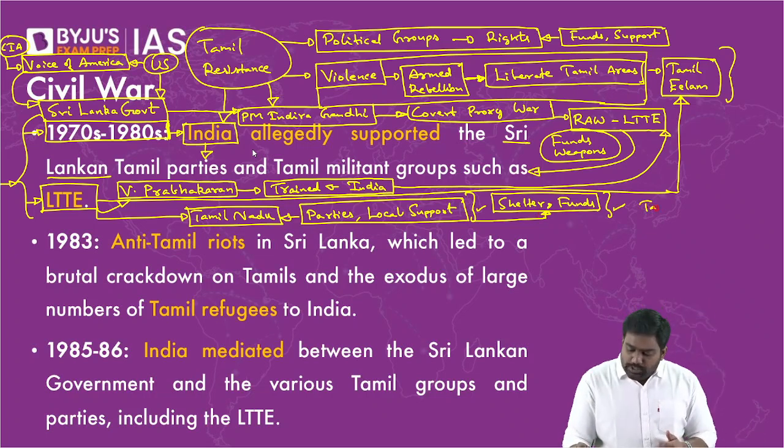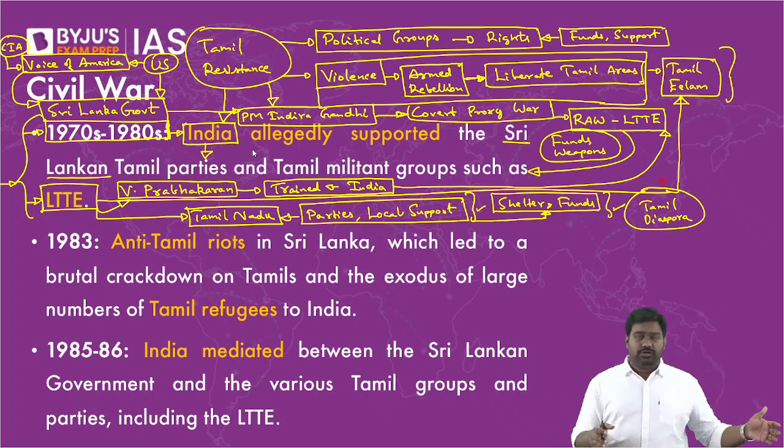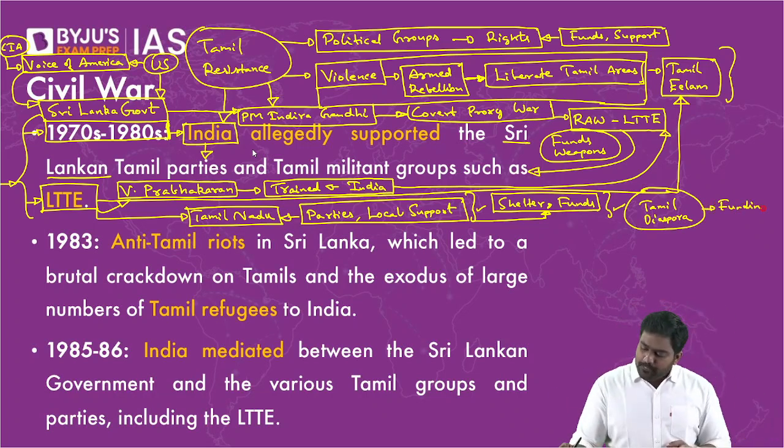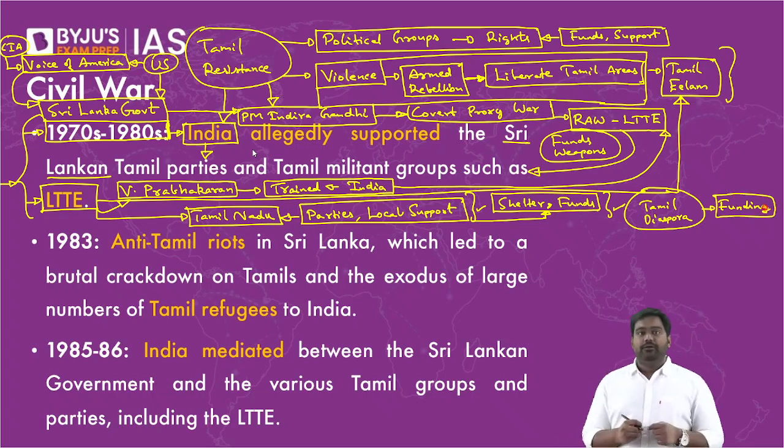All right? The Tamil diaspora would also get involved later. The Tamil community is very well spread out in the world, from Australia to Canada, from UK to Malaysia, Singapore. Right? Around the world, there's a very strong Tamil diaspora, and some of them started funding the movement as well from abroad. So this made LTTE quite independent. It was not just dependent on India. Right? If we had full control over the group, we would have never allowed things to go out of control.